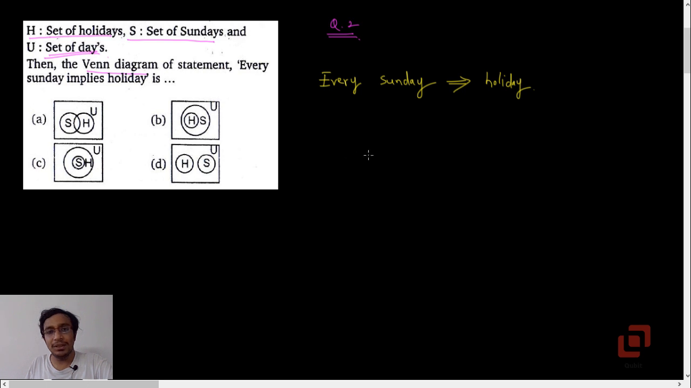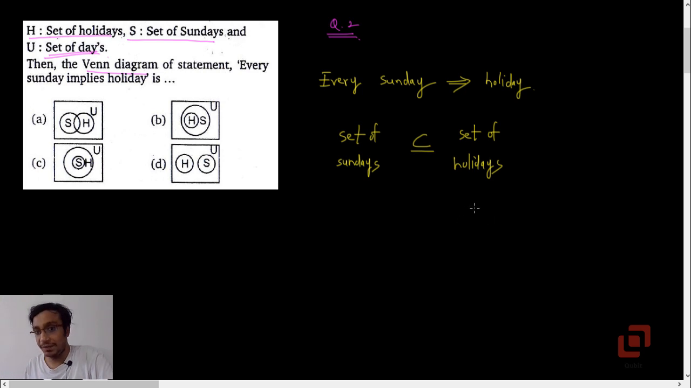That means if you consider the set of Sundays, it is going to be a subset of the set of holidays. But the converse need not necessarily be true. That means the set of holidays need not always be a subset of the set of Sundays. For example, we may have a holiday on Wednesday, let's say for some occasion or for some festival.